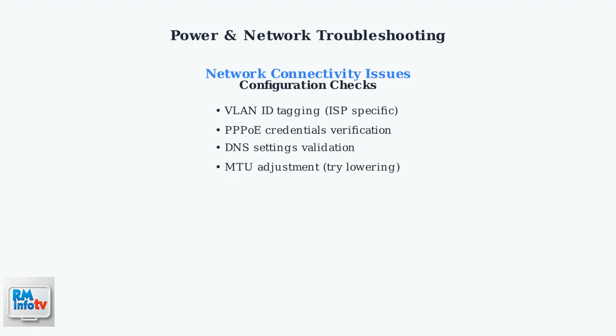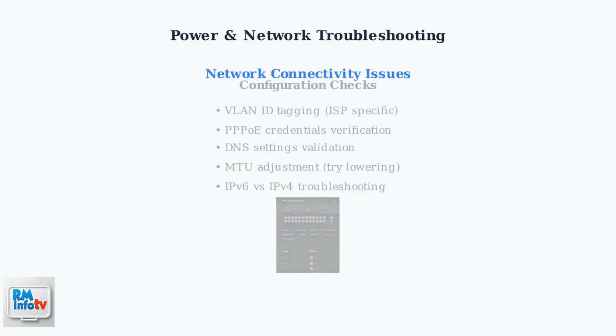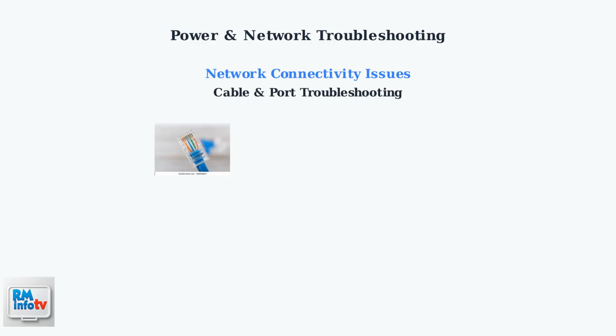Try lowering the MTU setting. Some networks require values below the standard 1500 bytes. Investigate IPv6 versus IPv4 issues by temporarily disabling IPv6 to see if connectivity improves. Use the UniFi interface to verify these settings and make necessary adjustments. Finally, let's address physical connectivity issues with cables and ports.